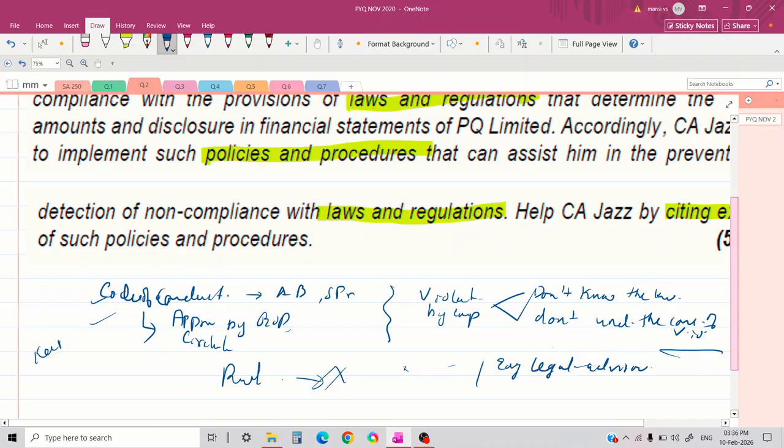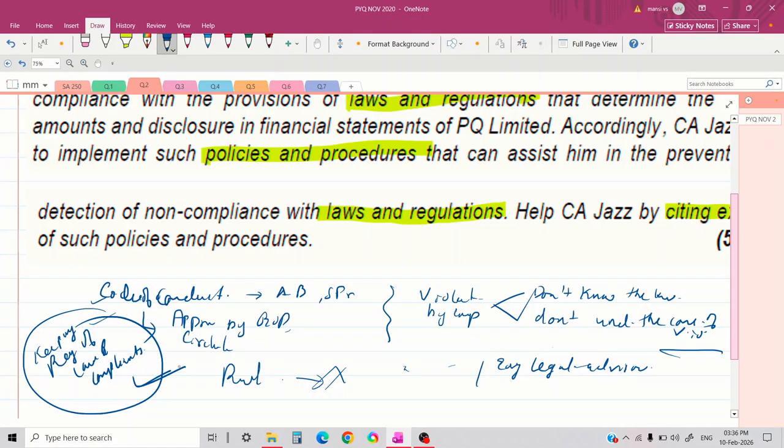Then maintaining a register of laws and compliance. This is one of the good tools, one of the good policies, because a register of the applicable laws and regulations, or a record of notices and litigations, will actually help in tracking all the compliance status. This will help in identifying risky areas, and it also provides evidence during the audits. So these are all examples of policies and procedures that help the management in preventing and detecting non-compliances.